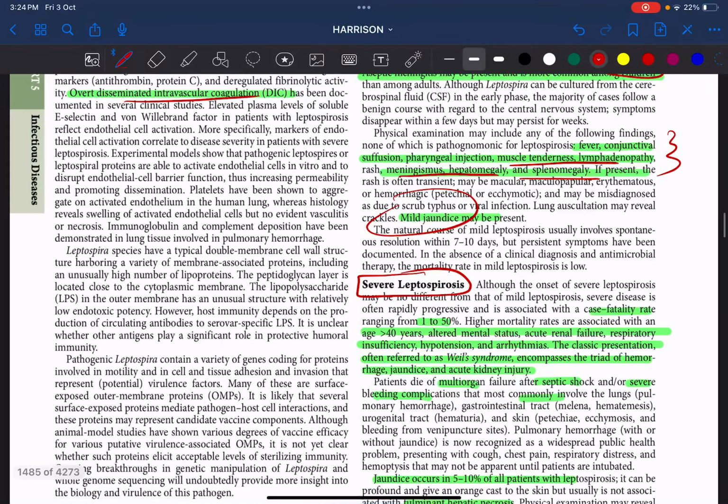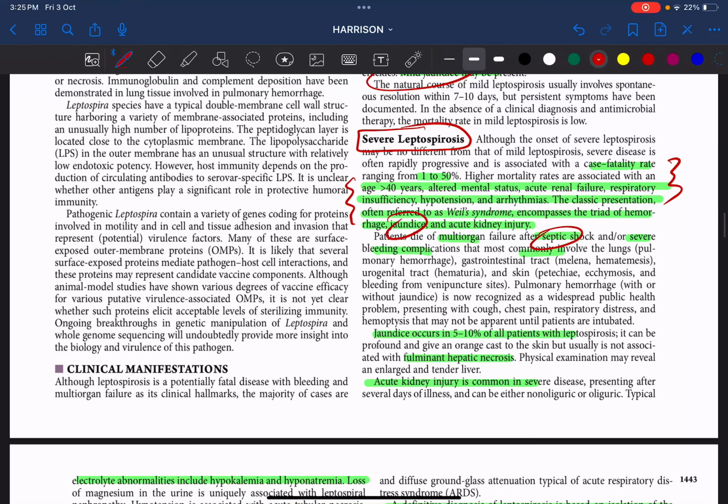In severe leptospirosis, the case fatality rate, the mortality rate, is high, up to 50%. The patient may present with altered mental status, acute renal failure, respiratory insufficiency, hypotension, and arrhythmia. The classic presentation was the triad of hemorrhage, acute kidney injury, and jaundice. Jaundice because the liver is affected by hepatocyte necrosis, acute kidney injury because of the tubular damage, and hemorrhagic manifestation because of DIC. The patient will finally end up in consumptive coagulopathy or overt disseminated intravascular coagulation. There will be bleeding from all systems, GI system, subarachnoid bleeding, everything. The patients usually die of multi-organ failure after septic shock.